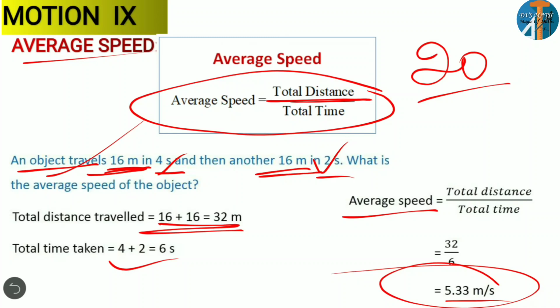So how are we going to calculate the average speed of an object? What is the formula? Total distance by total time. Take the total distance, take the total time, divide them, and we will get the average speed of an object. So in this session, we discussed what is rest, what is motion, types of motion, the difference between distance and displacement, the difference between speed and velocity, scalar and vector quantity, and the average speed.